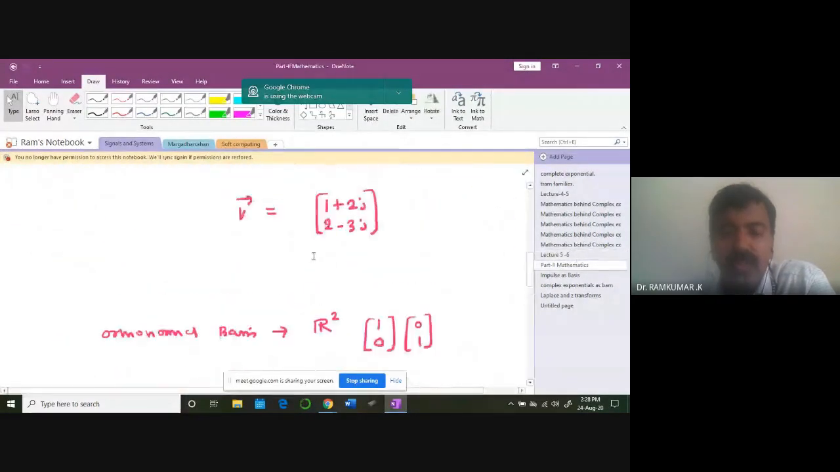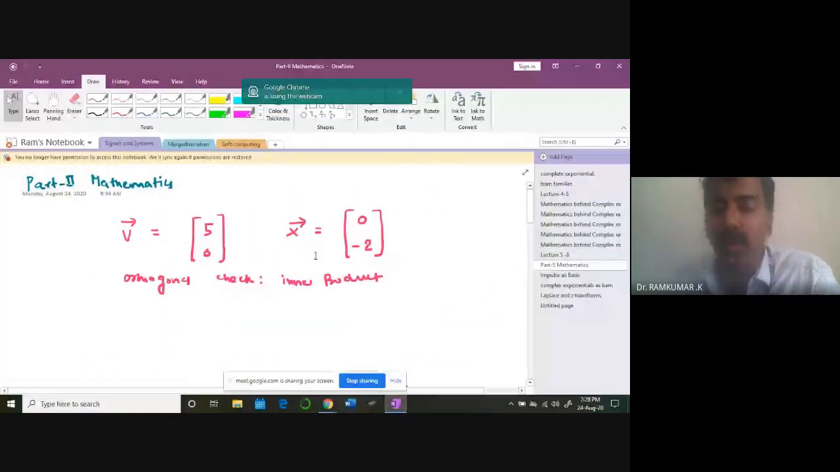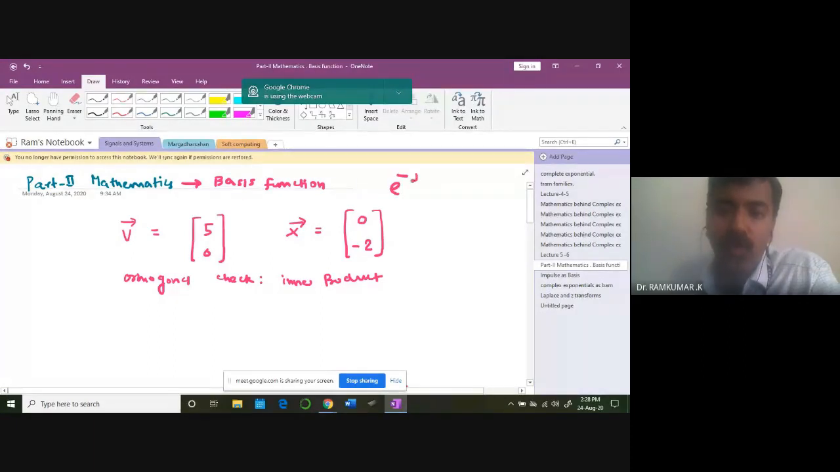So now let us switch gears and try to understand what exactly is a basis function. Basis function is all about how this kind of e power minus j omega t, e power j theta, okay, instead of theta I put omega t, how this kind of functions can be used to represent data. That's the focus of this class.